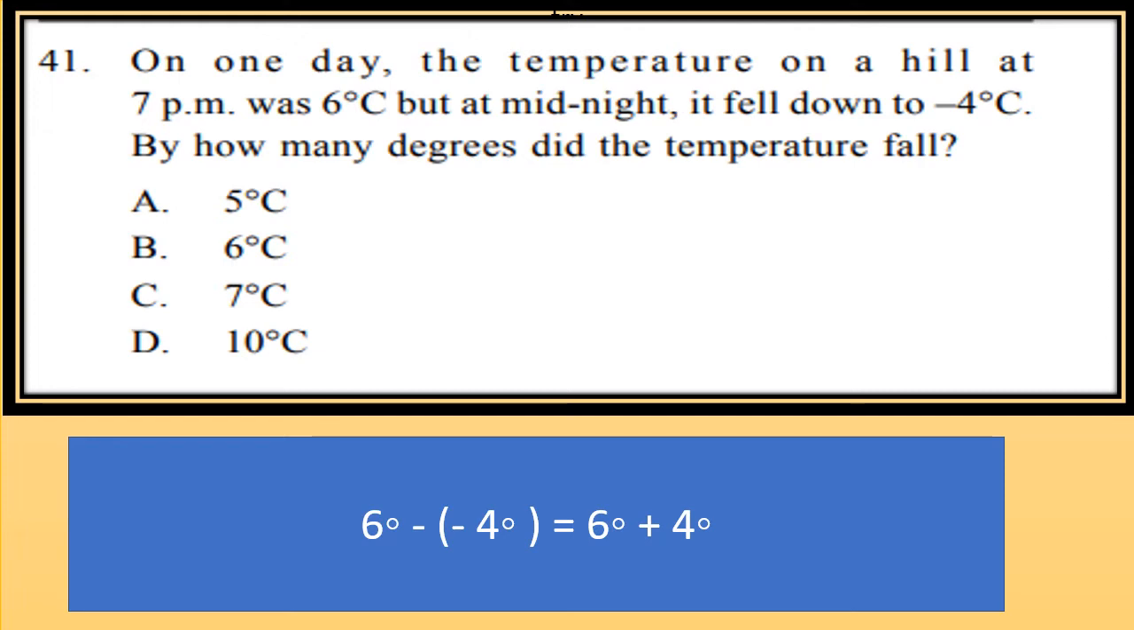On one day, the temperature on a hill at 7 p.m. was 6 degrees Celsius, but at midnight it fell down to minus 4 degrees Celsius. By how many degrees did the temperature fall? So it is falling, that means we have to subtract. So 6 degree minus minus 4 degree is equal to 6 degree plus 4 degree, which is equal to 10 degrees Celsius.